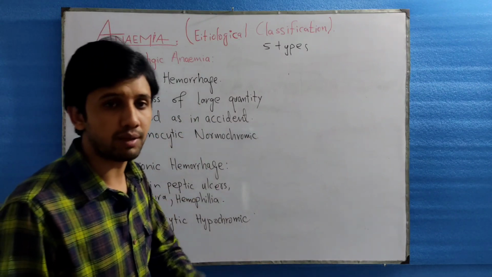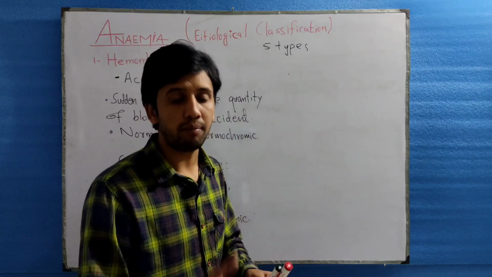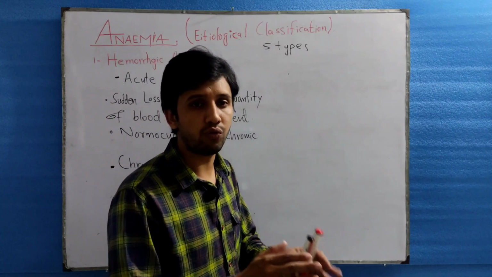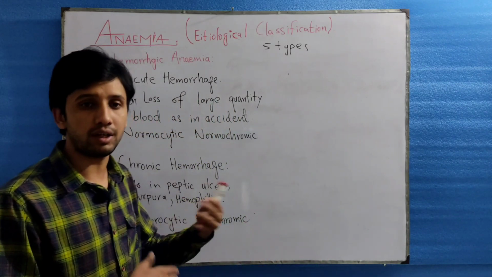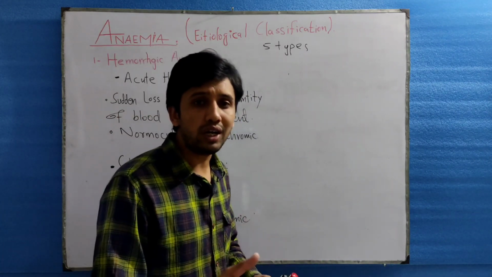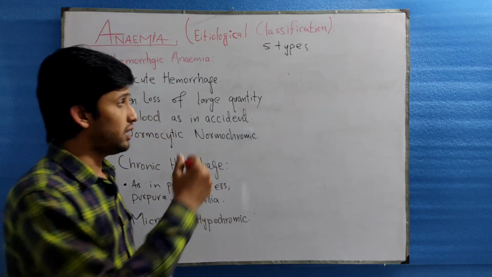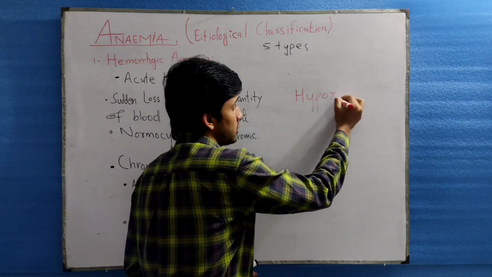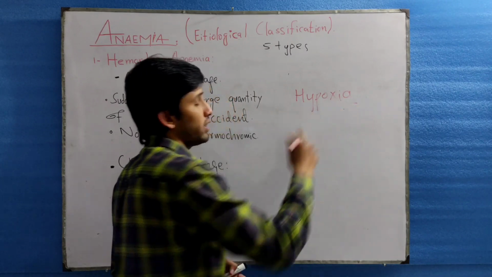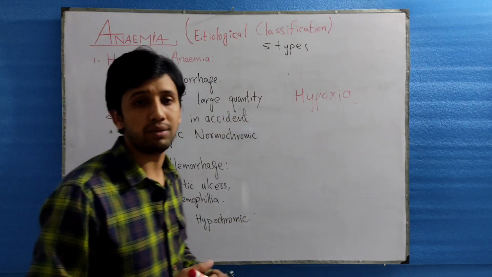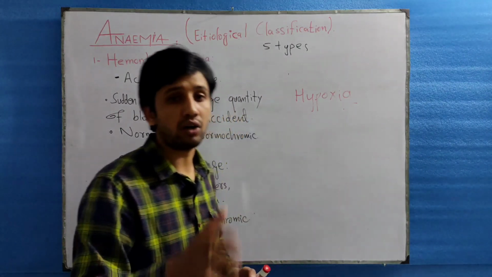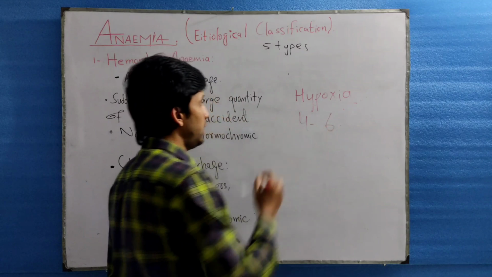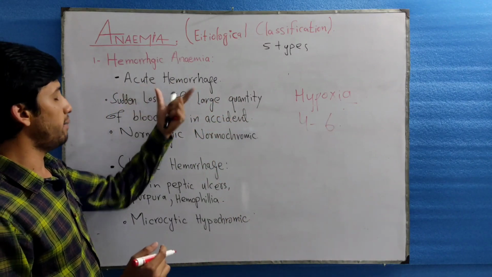Within 24 hours, the plasma portion of the blood is replaced, but the RBCs are not replaced quickly, and it will take about 4 to 6 weeks for their replacement. Due to the decreased RBC count, there will be hypoxia, and this hypoxia will be the stimulus for the bone marrow to produce more RBCs, and the RBCs are corrected within 4 to 6 weeks in acute hemorrhage.